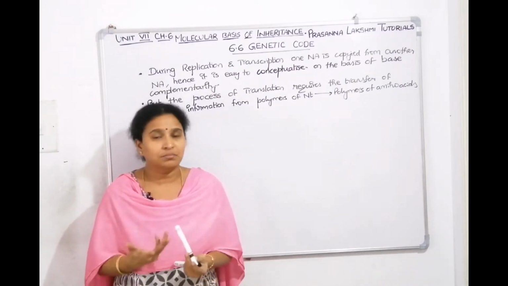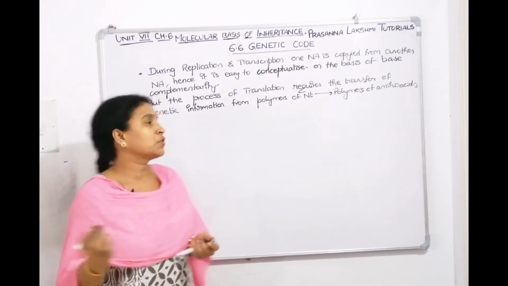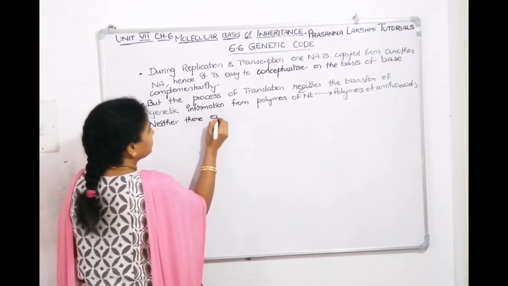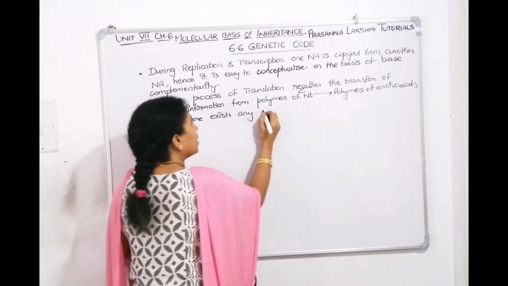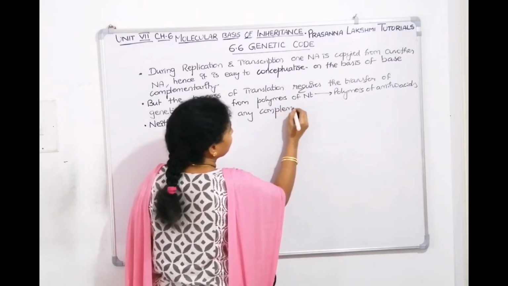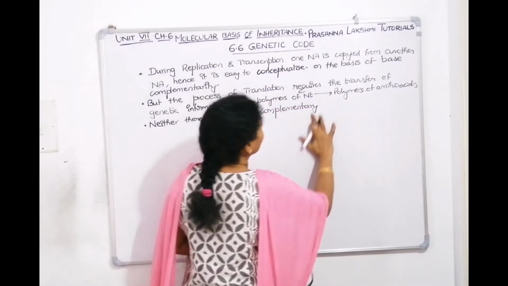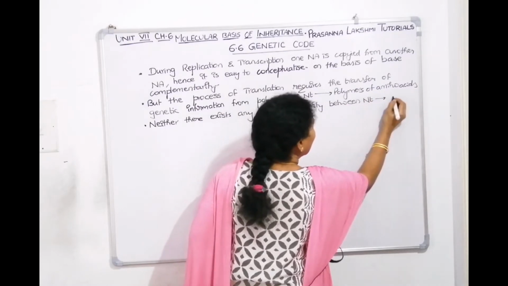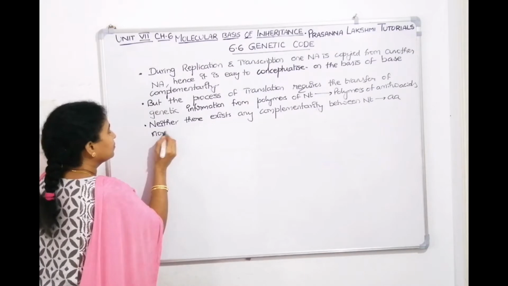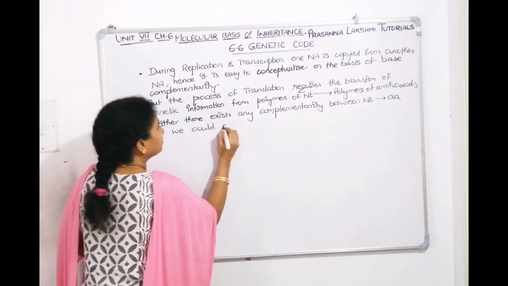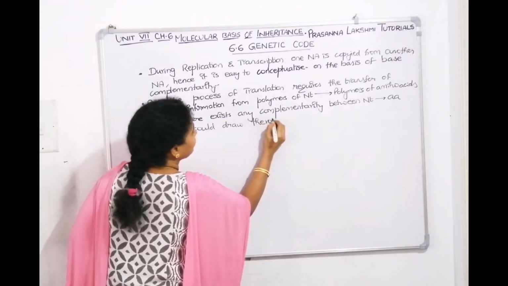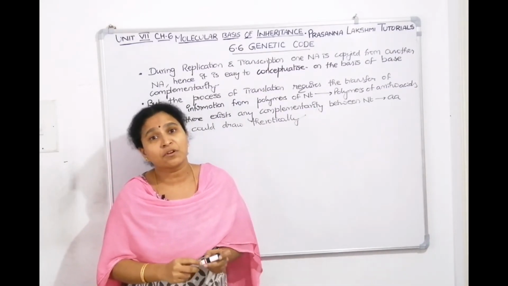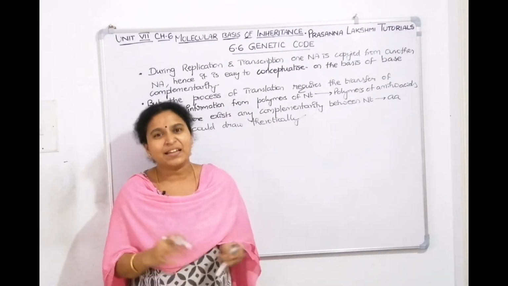So there doesn't exist any complementarity, neither any base complementarity between nucleotides and amino acids, nor could we draw anything theoretically. So it is difficult to decode it.